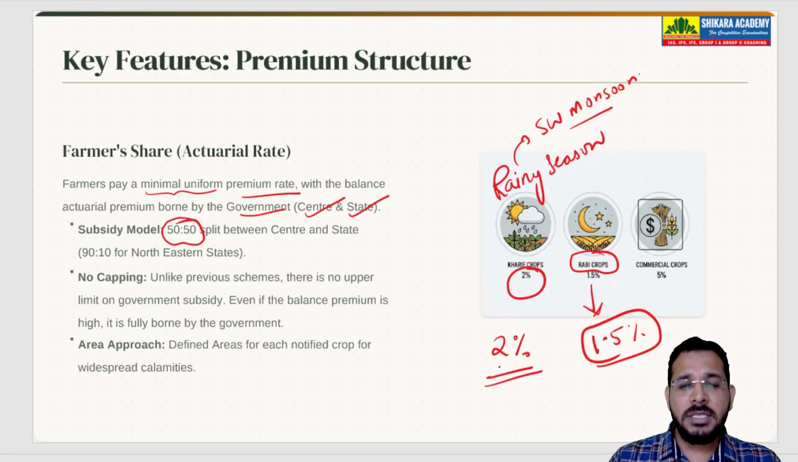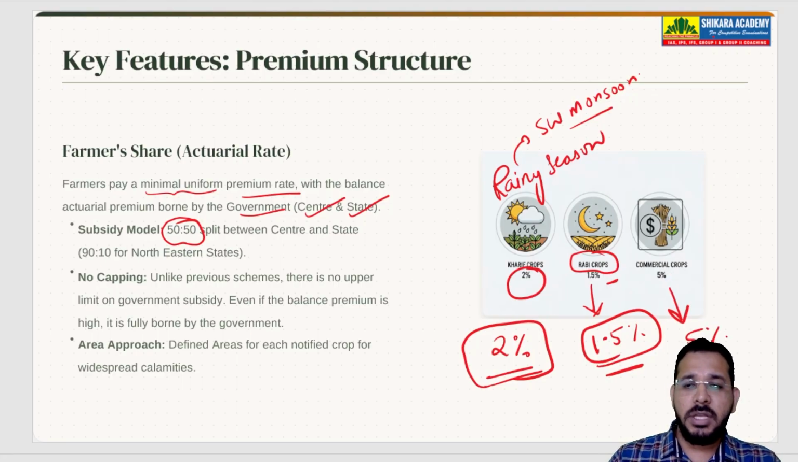If the premium is 10,000 rupees, farmer will pay only 2% of that premium. In case of Rabi crops, if the premium is some X amount, then farmer will pay only 1.5%. For commercial crops, farmers will pay 5% of the premium.